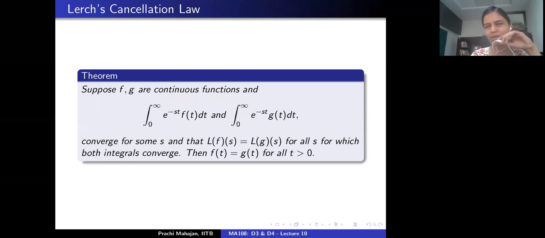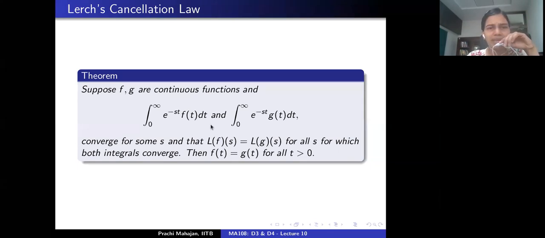But I would rather skip the proof, which is beyond the scope of MA 108. I can point out a reference, a paper where this is done. What is important to note here is that, so far, we have been saying that the Laplace transform exists if the function is piecewise continuous and of exponential order.